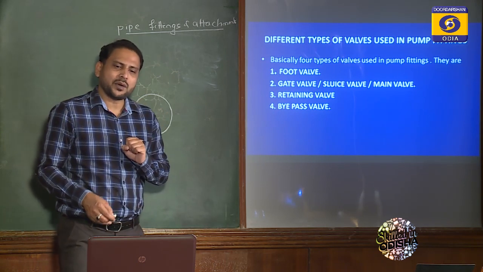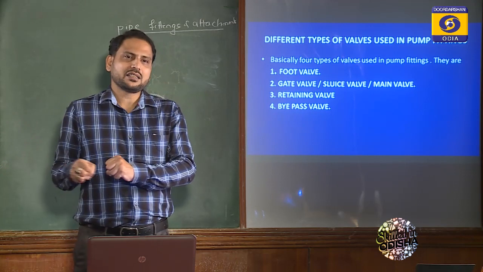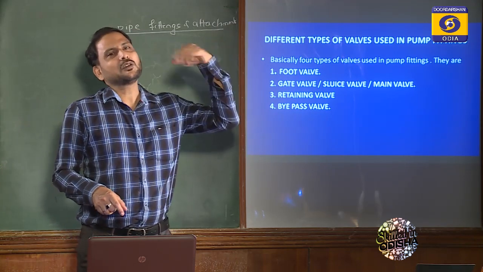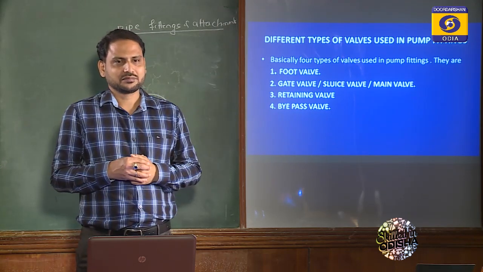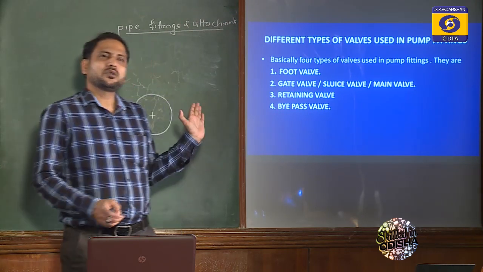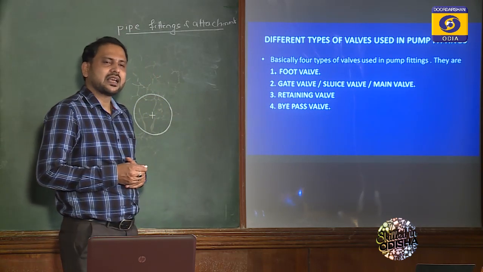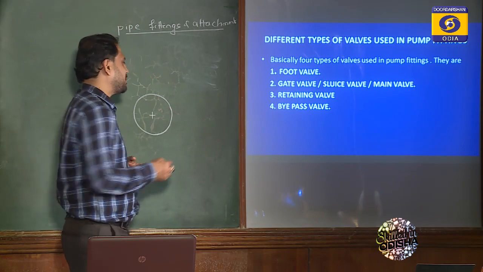What is the function of the pump? The function of the pump is to draw water from a place and to supply it to a desired place. For this purpose there are two piping systems. One is called your suction pipe range and number two is your delivery pipe range.